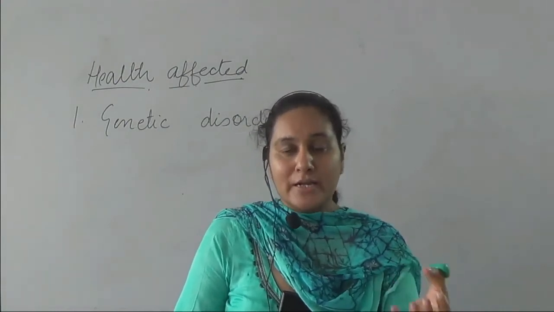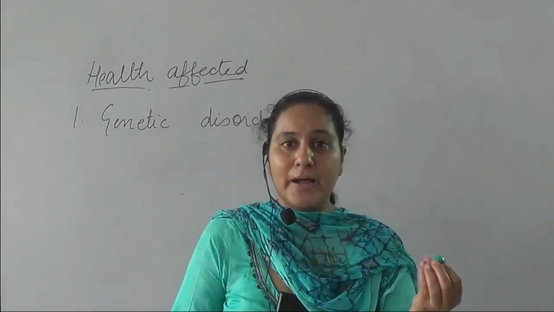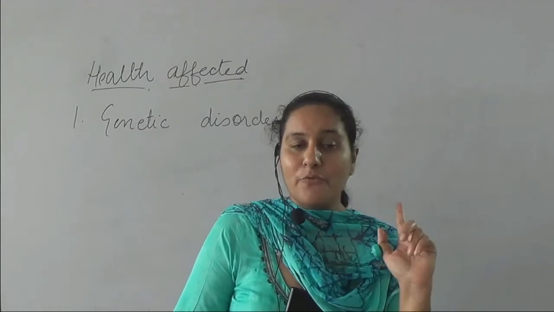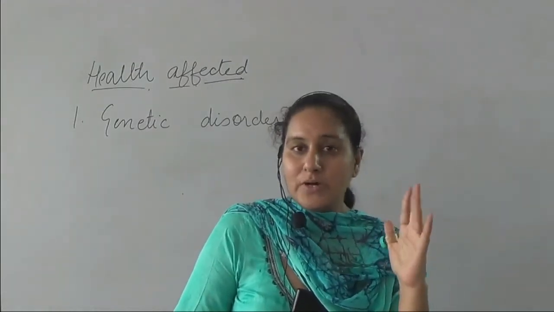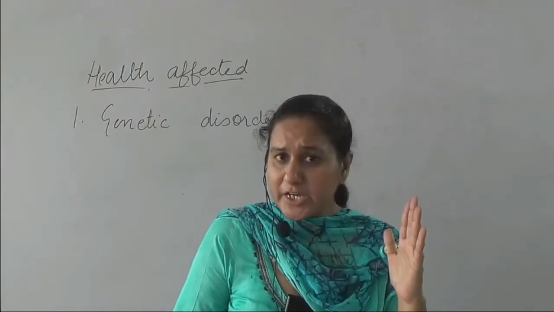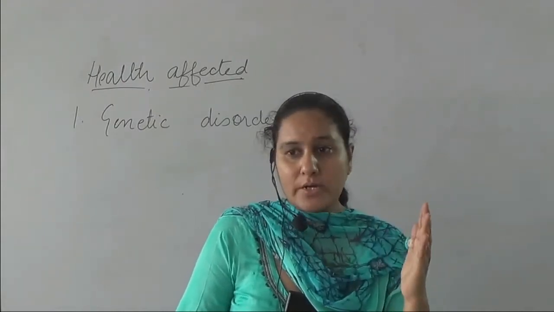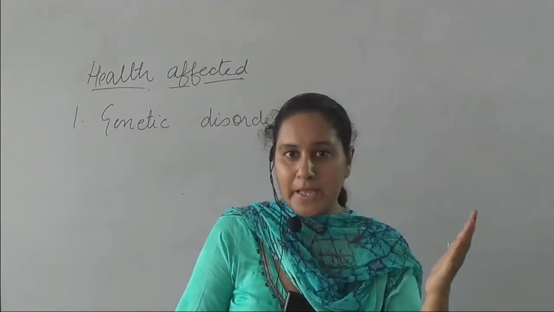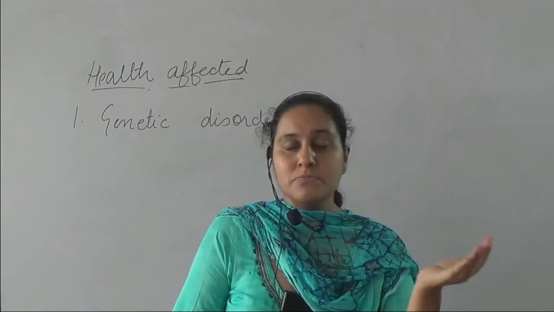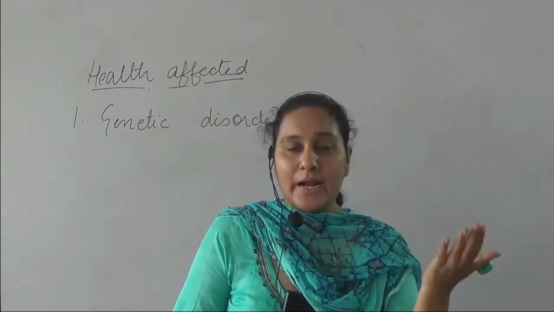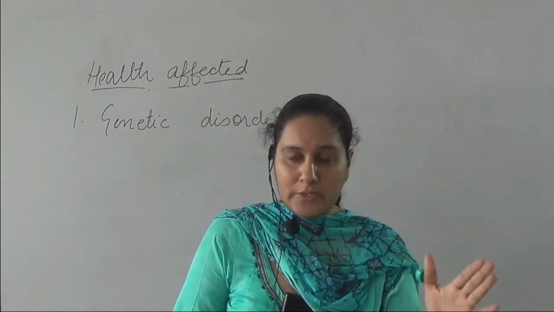When the child is born, some deficiencies are there by birth. This is one of the factors by which health is affected. These disorders are transmitted from the parents to the offspring, or they are innate deficiencies, meaning they are inborn, present from the time of birth.